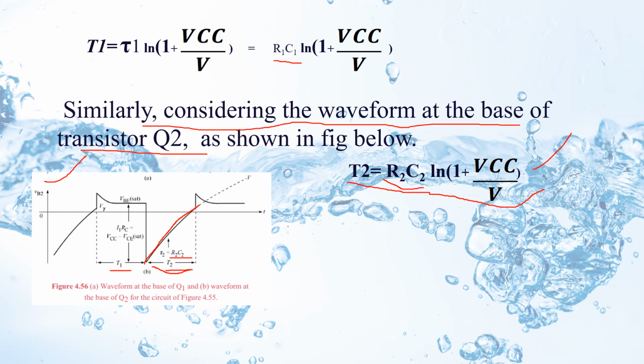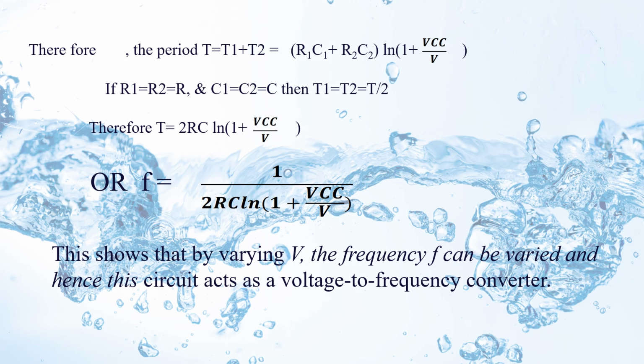Now the time period capital T equivalent to T1 plus T2. That is R1C1 log 1 plus VCC by V plus R2C2 log 1 plus VCC by V. Therefore, the period T equivalent to T1 plus T2, add the two expressions.